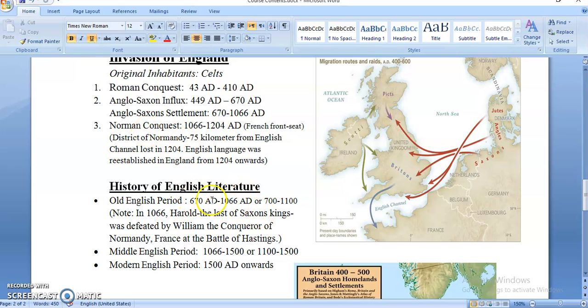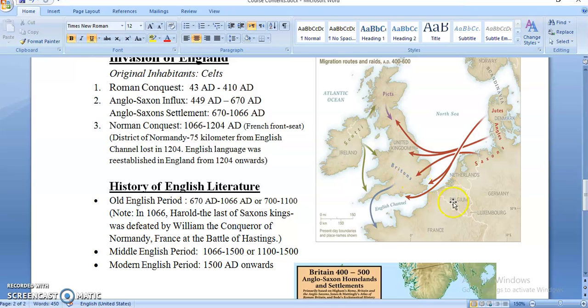Or we can round off these dates. 670 can be rounded up to 700 and 1066 about 1100. So from 7th century up to 11th century is known as Old English period. So in 1066, as I already said, Harold, the last of the Saxon kings here, was defeated by William the Conqueror of Normandy, France, at the Battle of Hastings.